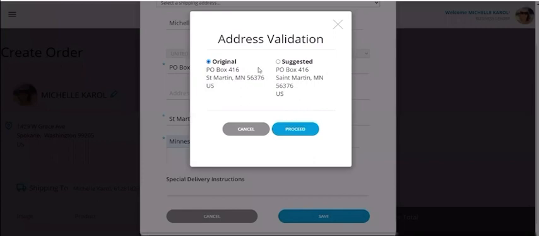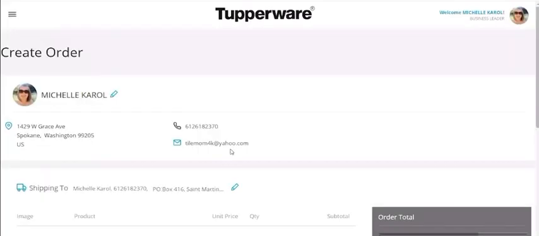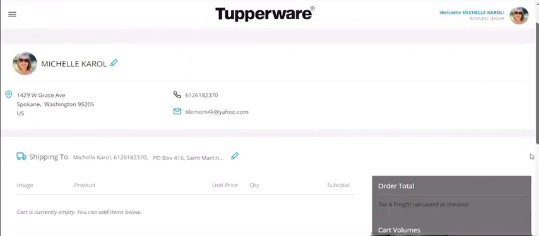And always, again, always go to that suggested address, even though it looks almost identical. The suggested address, that's what's in Google Maps. That's what FedEx goes by. And if there's any tiny little glitch, that's just going to help with that. So click proceed. Okay, so it is going to let me ship it elsewhere. Woo, that's very exciting.